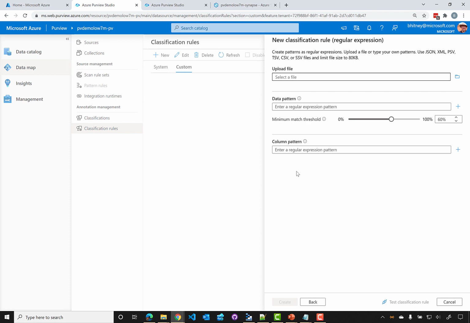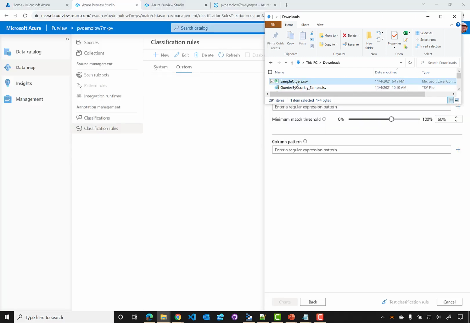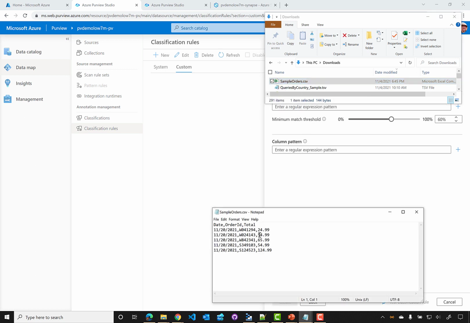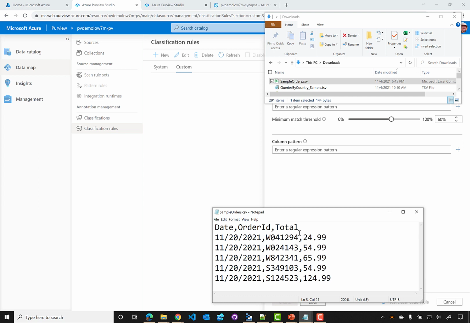So let's take a look at what that might look like here. I'm going to go over to this sample orders .csv file that I have created just for this demonstration, and we could see what that looks like. In fact, let me zoom in on this a little bit. I created something very small, again, just to illustrate this point, but suppose we have a simple CSV that has a date, and it has a custom order number, and maybe in our business an order number has an alphanumeric character right here, W, followed by, say, 6 digits as part of the order number, and then maybe the total.